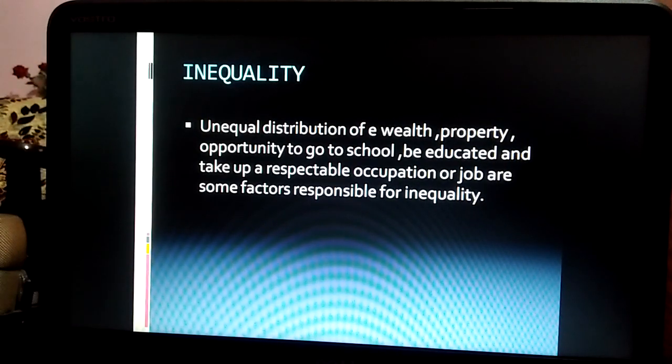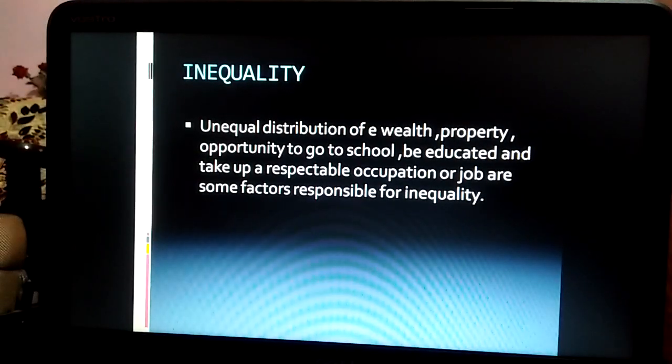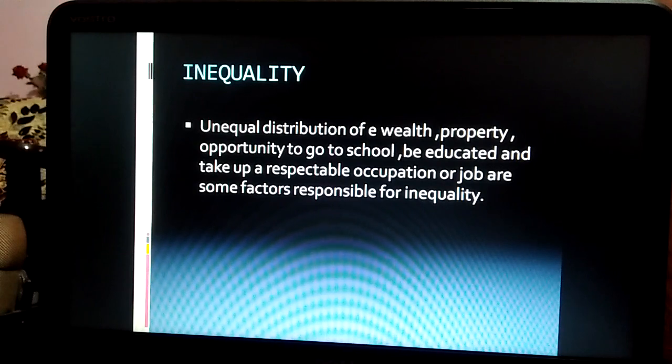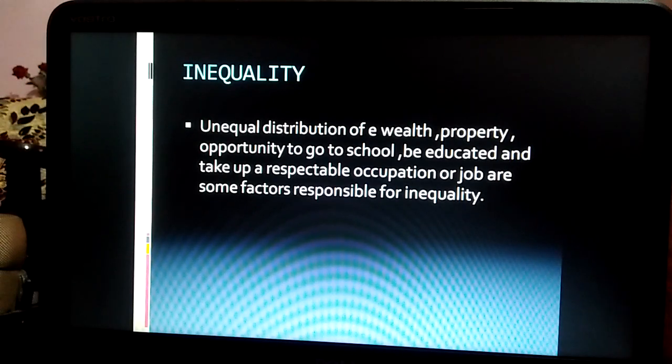So discrimination and inequality can be seen in many forms. You must have seen that some people have a palatial house, a very big house, while some live in slums. Slums means huts or poor temporary houses. Some go to study in a foreign university, while some give up their studies to take up a job to support the family.